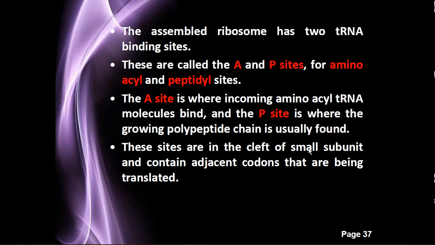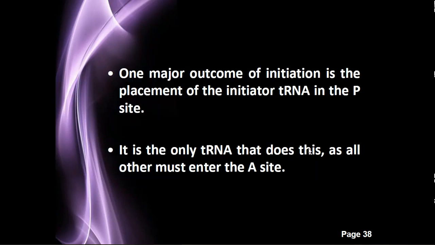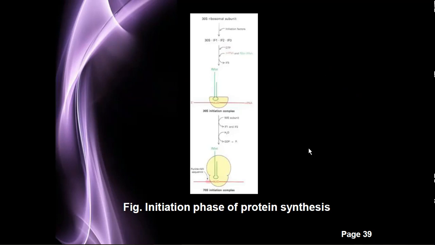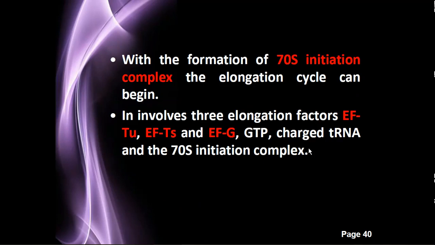Okay, after that there are 3 sites present in the ribosome, that is the A site, P site, and E site. The A site is the aminoacyl site or arrival site. The P site is the peptide bond formation site. And the E site means exit site. These are the 3 sites present in protein synthesis.